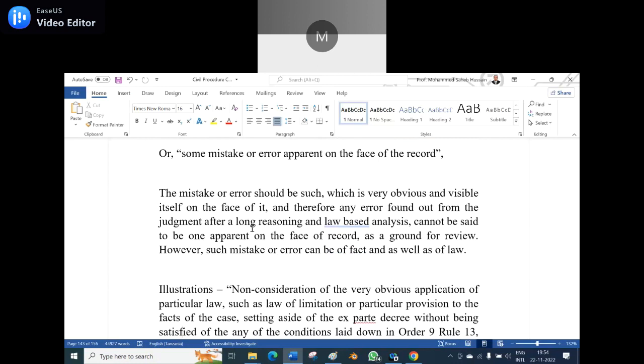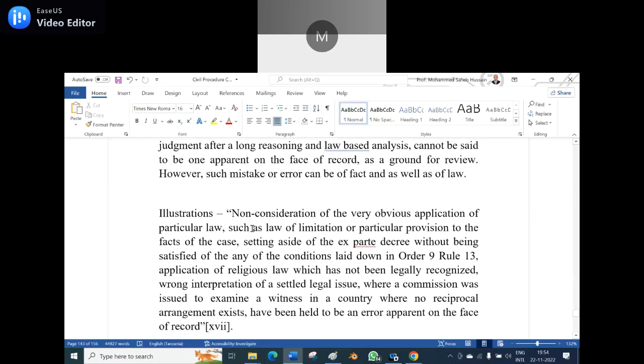But I believe that there would not be a hard and fast rule unless new facts have emerged over there, where the decision may be different. So the illustration given here is non-consideration of the very obvious application of a particular law, such as the law of limitation, or particular provisions to the facts of the case, setting aside of the ex parte decree without being satisfied of